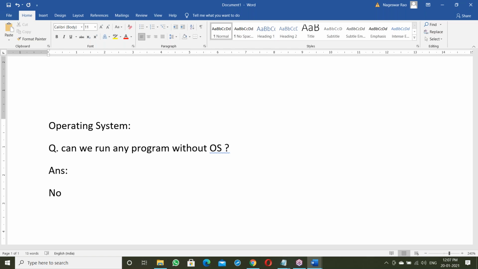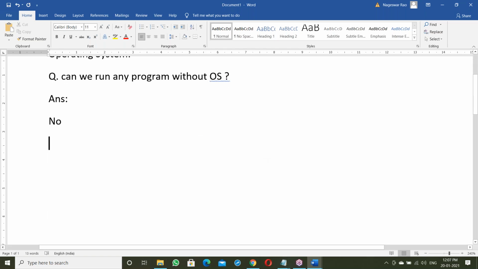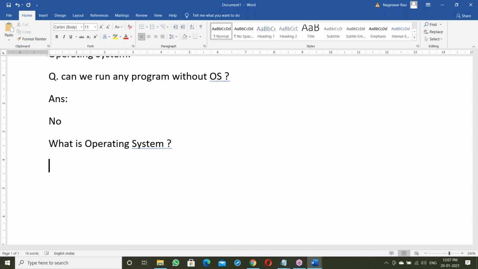OS is compulsory. So what exactly is OS? How is it working? What is an operating system?